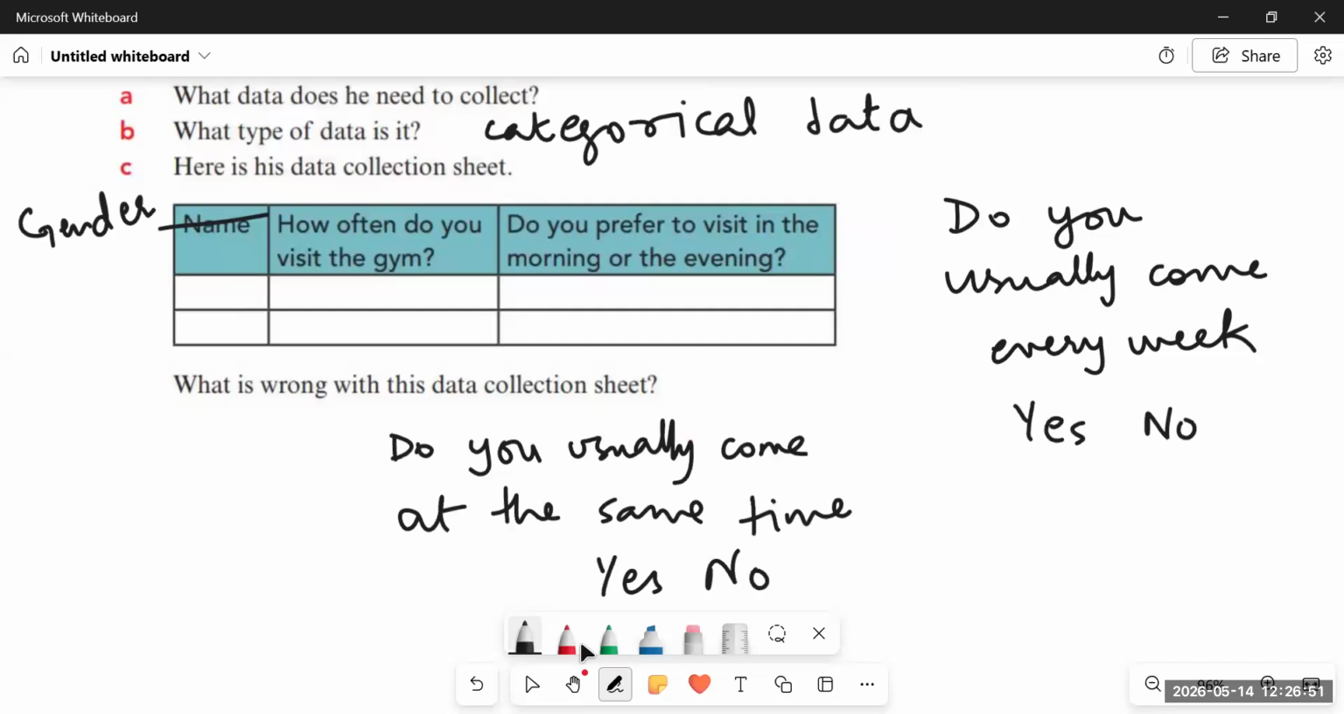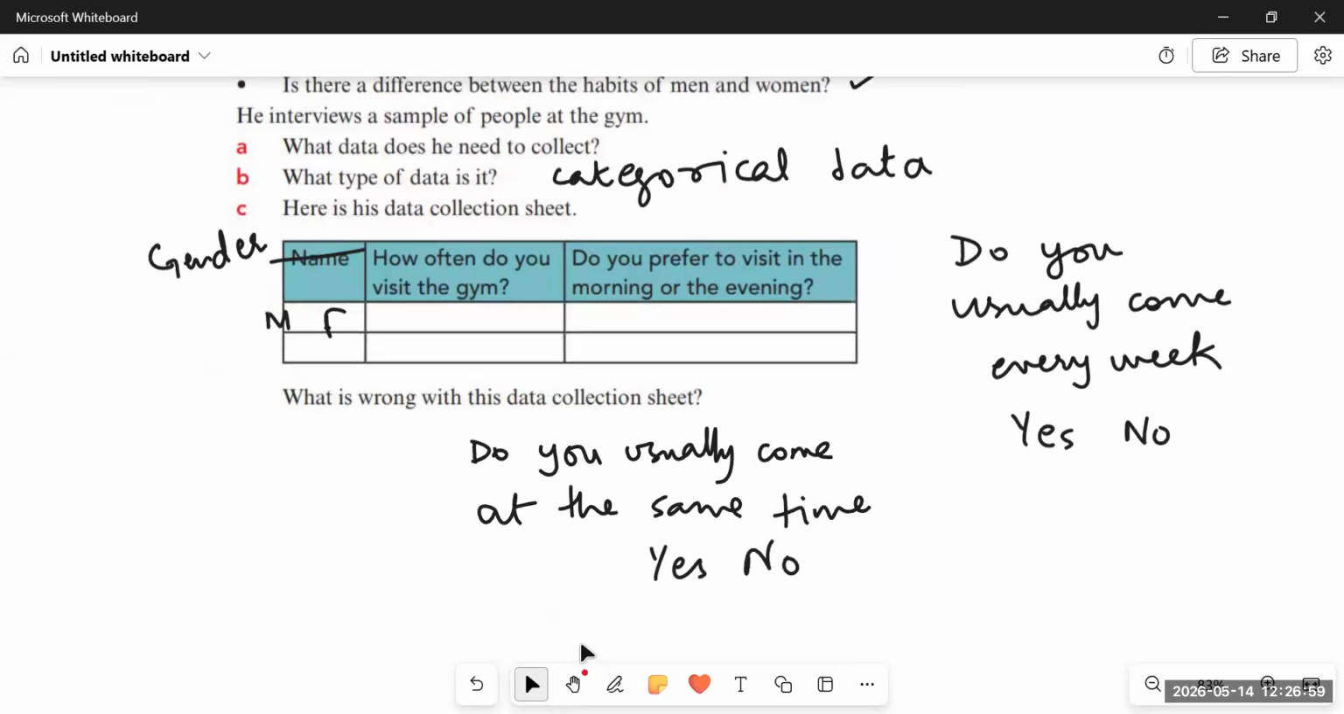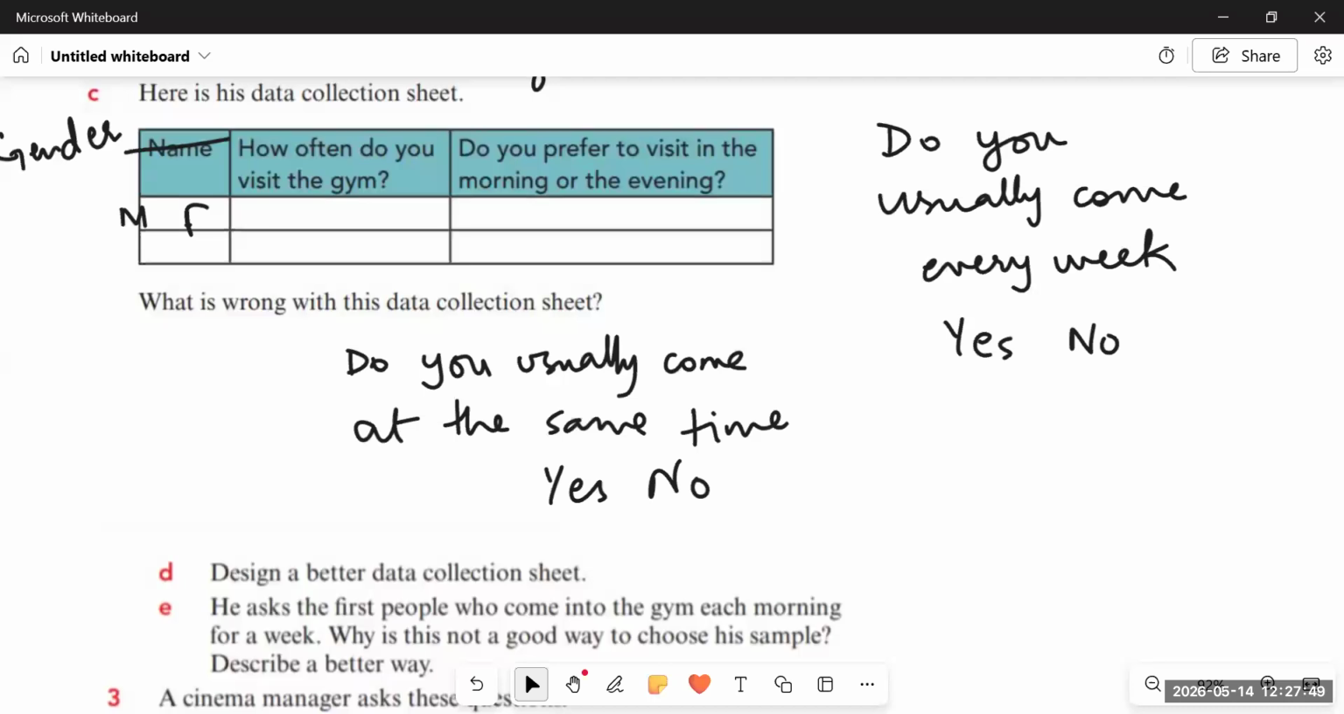And for the gender, you can mention M for male and F for female. So people will select either of the two options. That's it. So we have answered the question in part B, design a better data collection sheet. We have designed it already.